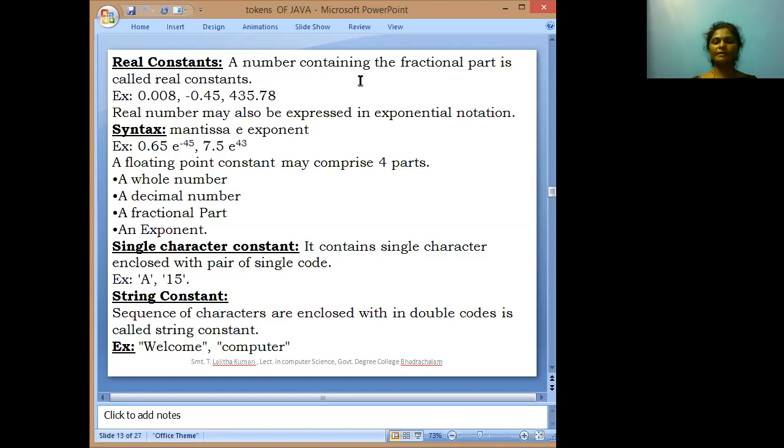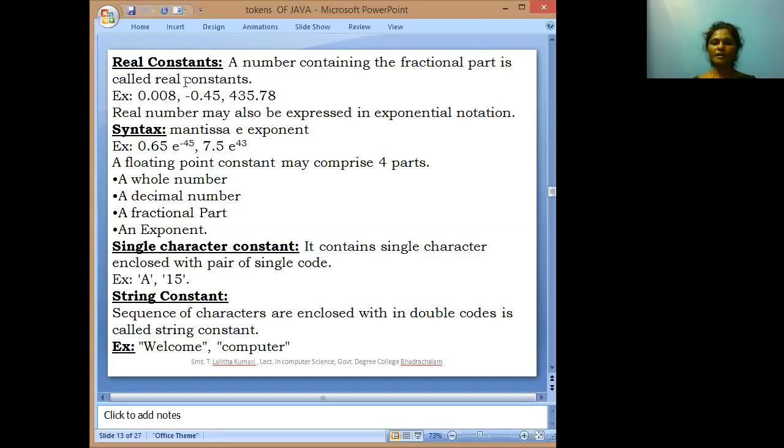In this example, we are taking 0.008. Here we are taking the point, so this constant is called a real constant. Minus 0.45, 435.78, all these come under real constants.